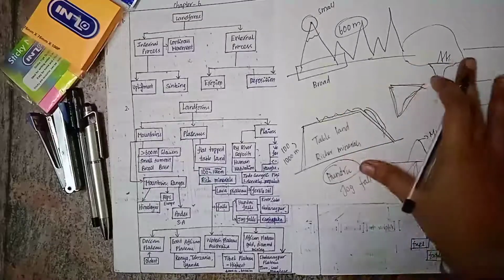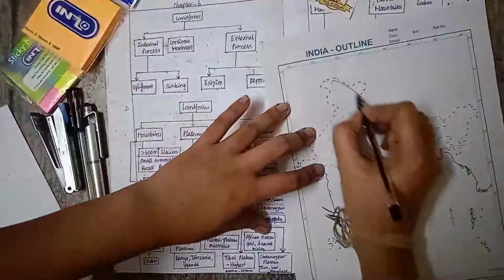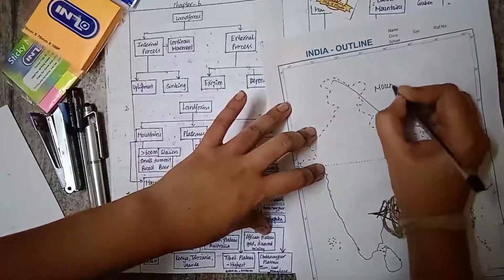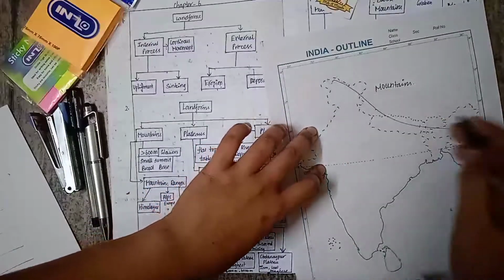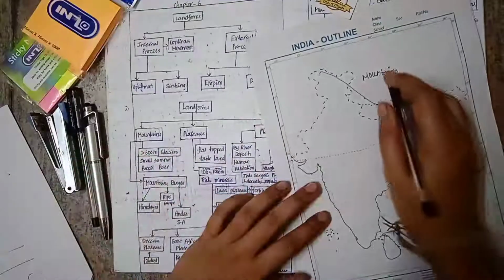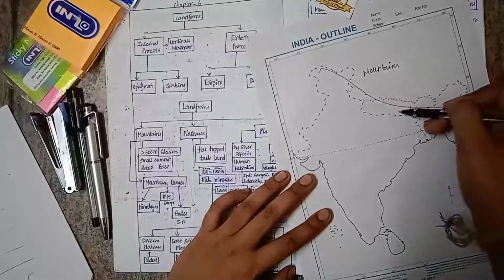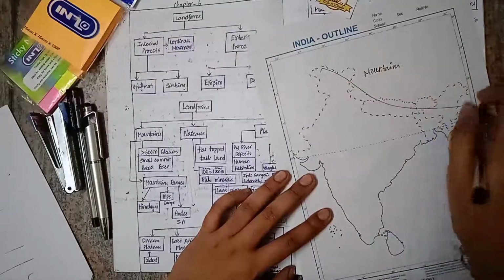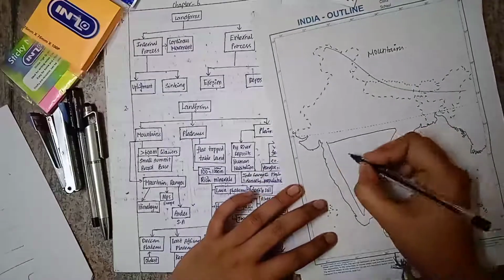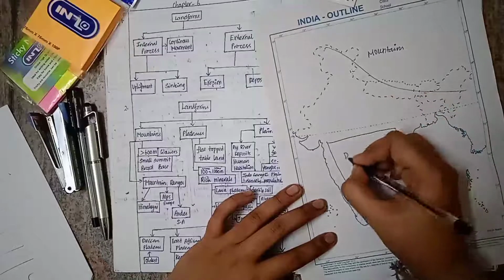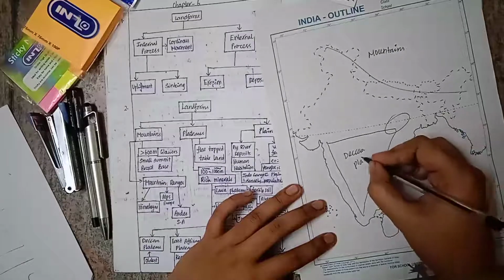What are plains? Let us take India. In this region we have mountains. Those mountains also exist in China. This range is called the Himalaya. The Himalaya mountains exist in India as well as in China and Nepal. It extends in this way. After this, in the southern region, we have a plateau called the Peninsula Plateau. A portion of the Peninsula Plateau is called the Deccan Plateau. And we have the Chota Nagpur Plateau in this region.